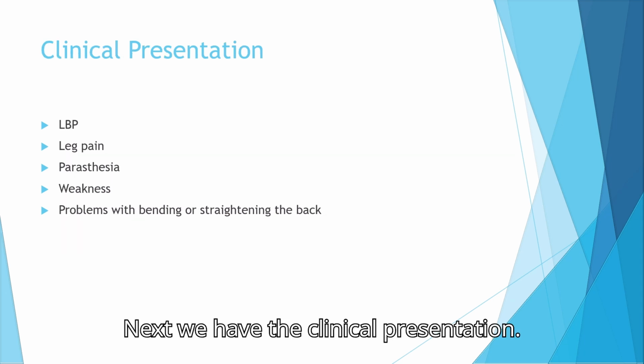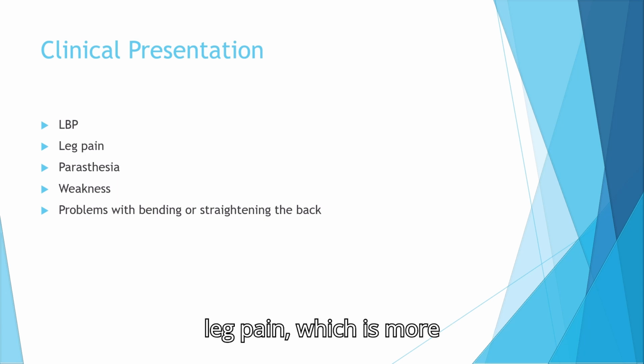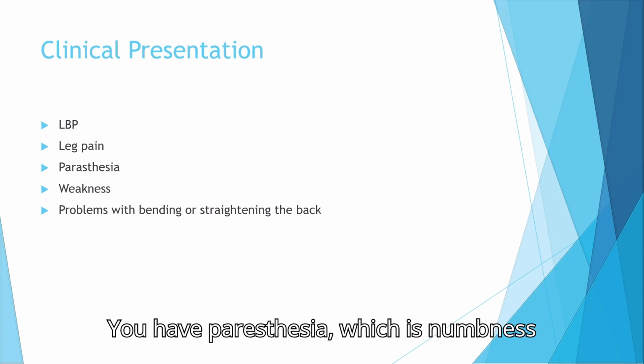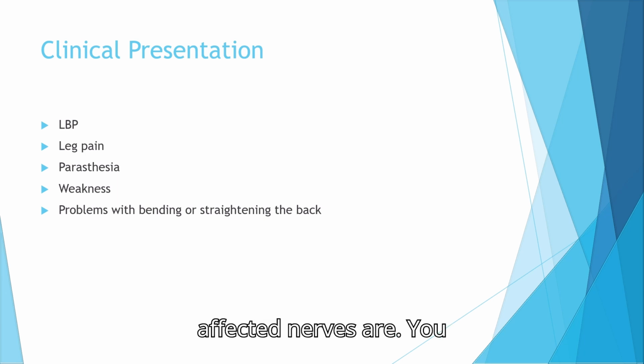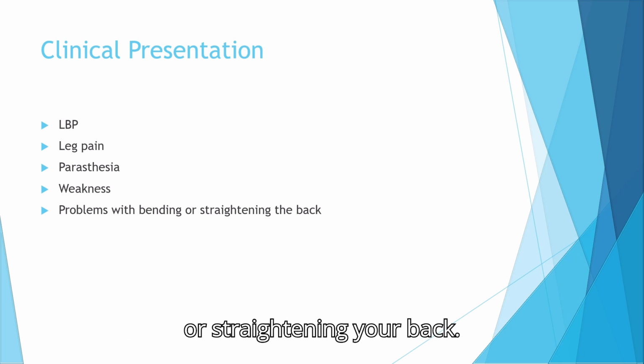Next, we have the clinical presentation. So you have lower back pain, you have leg pain, which is more intense in the buttocks, thigh, and calf. You have paresthesia, which is numbness and tingling in the part where the affected nerves are. You have weakness, so muscles innervated by the affected nerve tend to be weaker. And then you have problems with bending or straightening your back.